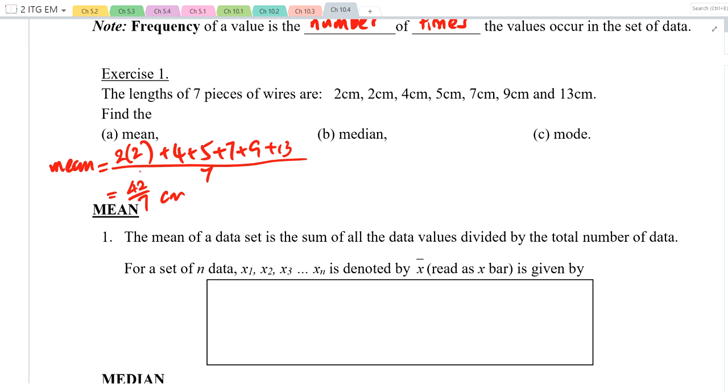Why is it in a fraction? Oh, yeah, you're right. Thank you very much. 6 centimeters. So the mean is 6 centimeters. What about the median?